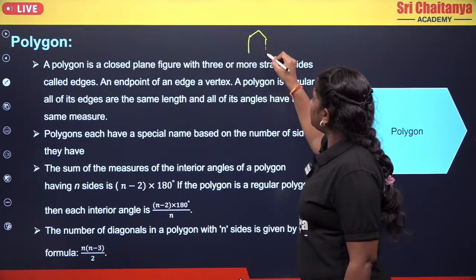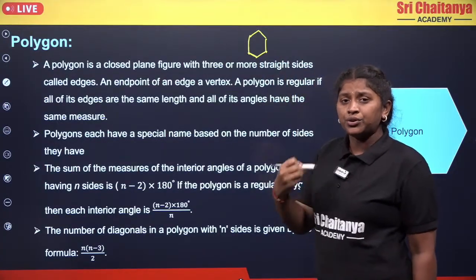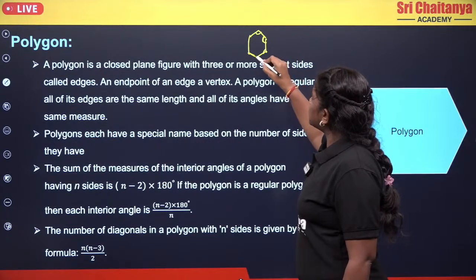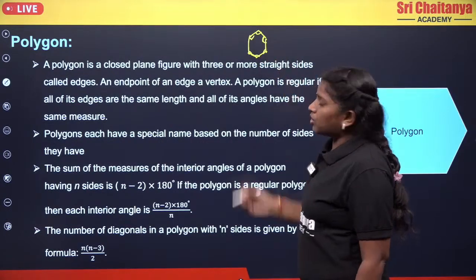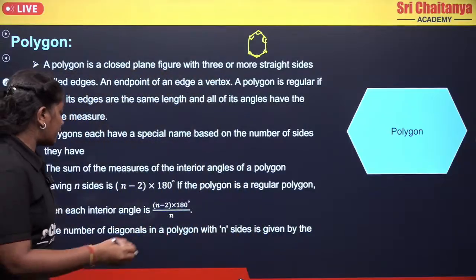Now coming to the first property, just consider a random polygon which has 6 sides. If you want to know the sum of all the interior angles of your polygon, then we are going to use the formula n minus 2 into 180.